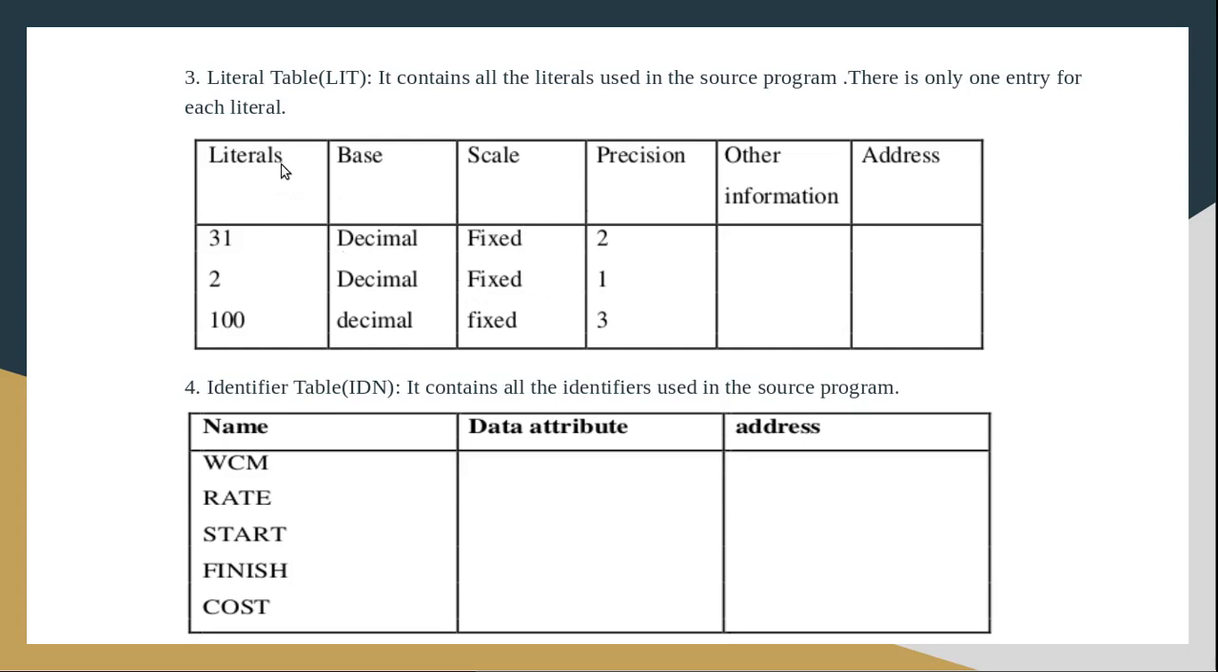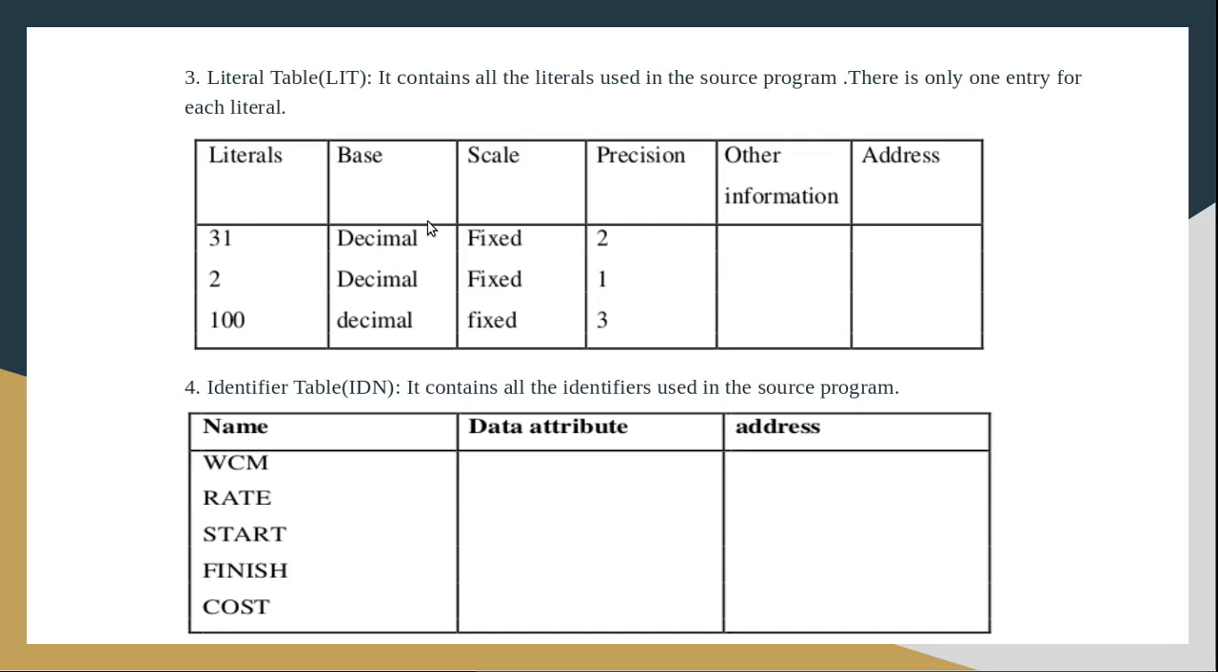Look into the literal table. We have 6 columns for each literal. The first column tells the literal. As I showed you in our source program, we had 3 constants, 31 to 100. So these are the 3 constants in our source program. What is the base value of that? Since it is a decimal number, the base will be decimal, that is 10. Then the scale and precision, then other information and address. Address means where we are going to store this particular constant.